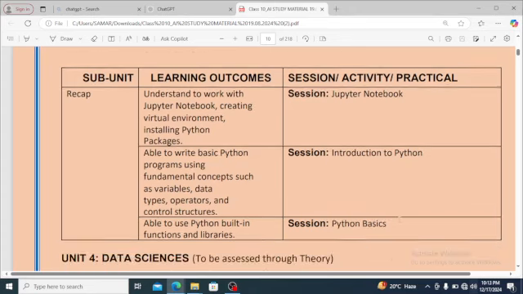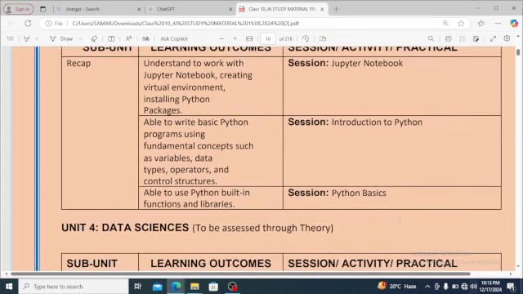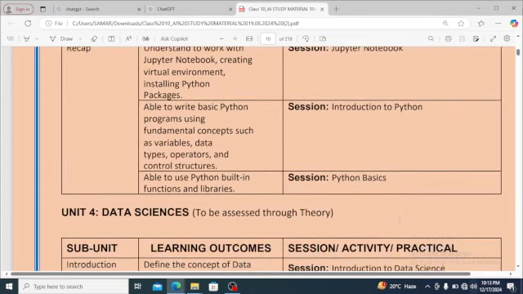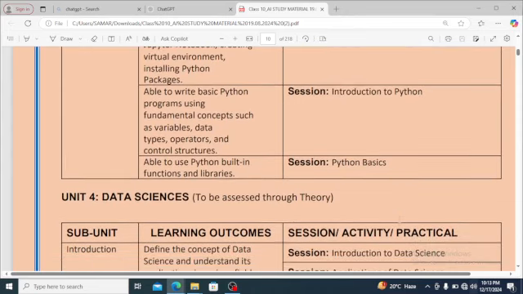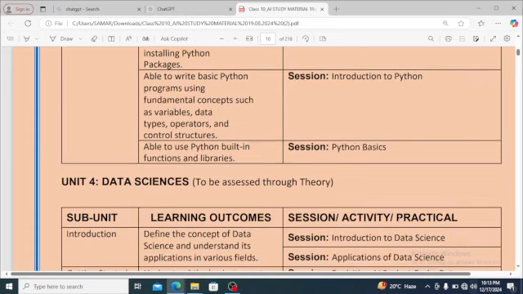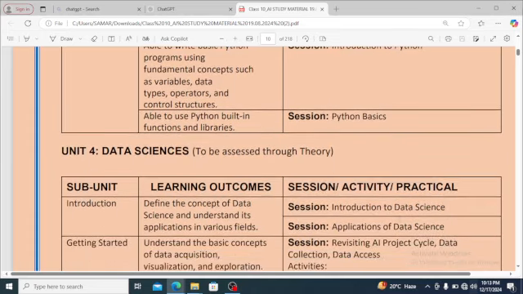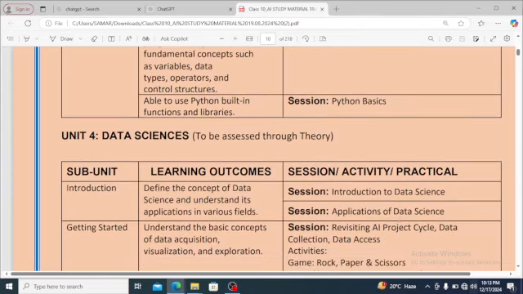Till now we have studied about IDLE and PyCharm. Now we'll study about Jupyter Notebook. Able to write basic Python program using fundamental concepts such as variables, data types, operators, and control structure. Introduction to Python. Able to use Python built-in functions and library, which will come inside Python basics.